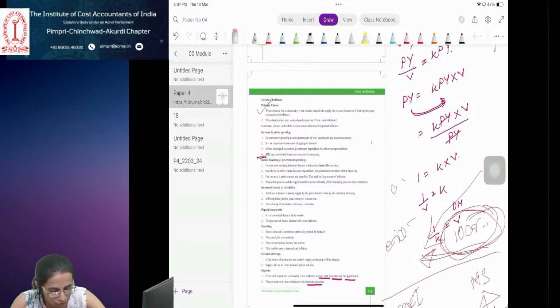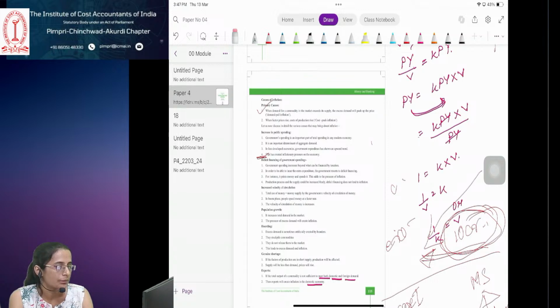To ensure price stability. The Reserve Bank of India also has the function of ensuring price stability. That means there should not be inflation in the economy. Prices must be stabilized. So in case of inflation, the Reserve Bank of India comes into the picture. What it does when there is inflation is reduce the interest rate or increase the interest rate.